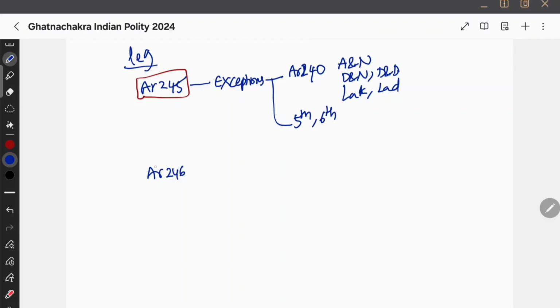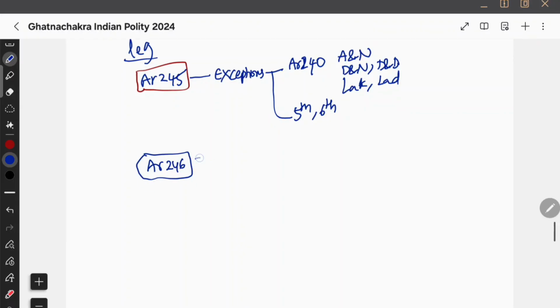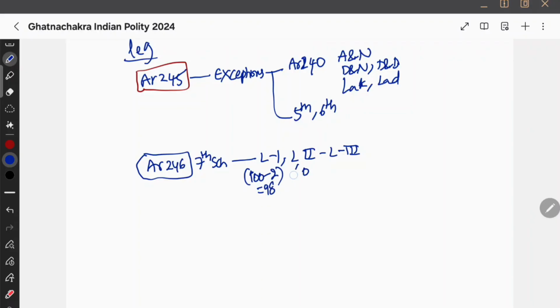What is Article 246? We discussed about Article 246, and next 7th schedule. 7th schedule talks about 3 lists: list 1, list 2, list 3. And how many subjects are there in each list? List 1, 100 minus 1. Sorry, 100 minus 2, क्योंकि state नहीं है. 100 minus 2 is how much? 98. List 2 is 60 minus 1. That is 59 subjects are in the state list. And concurrent list 50-50 करेंगे. So you are doing it 2 times 50-50, therefore 52. Okay. This is how I memorize it, 7th schedule.